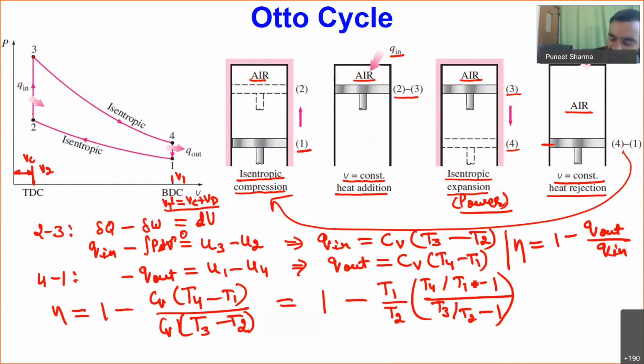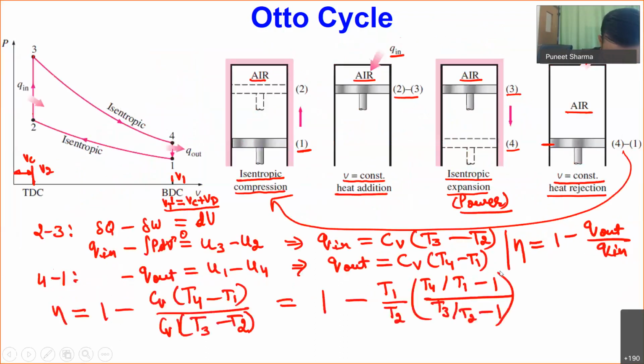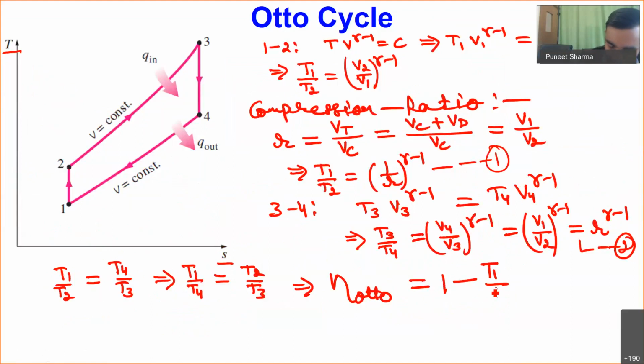So these ratios are nothing but the same. If these ratios are the same, this will be cancelling out. So finally I will be getting the efficiency of the Otto cycle as nothing but equal to 1 minus T1 divided by T2. So 1 minus T1 divided by T2, and T1 by T2 I have nothing but 1 by R power gamma minus 1. So efficiency of the Otto cycle I can say is 1 minus 1 divided by R power gamma minus 1.